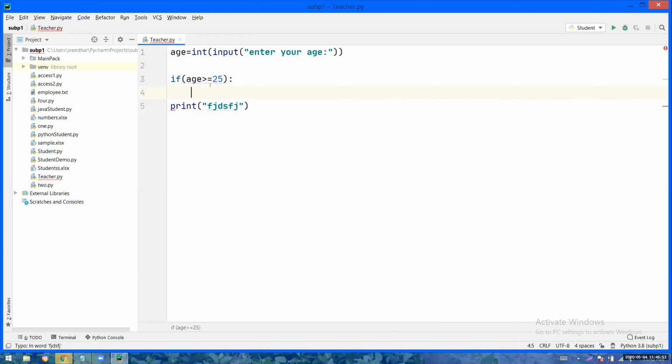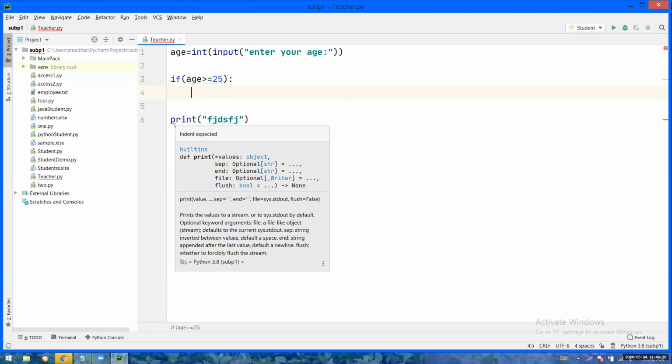See why I haven't written anything in the if block? Because I don't know what to write. If age is above 25, I know that I should write some logic, but what logic, I don't know. That's why I'm just coming out of the if block. See, this is outside the if block, right? I am proceeding with some instructions. But in this case, I will get an error. Why? If you open any block, you must write at least one instruction. As you haven't written even one line, you are getting an error, indent expected.